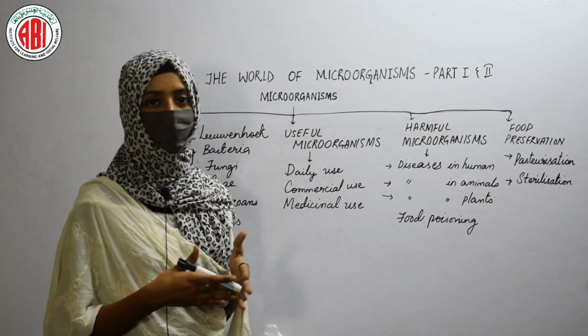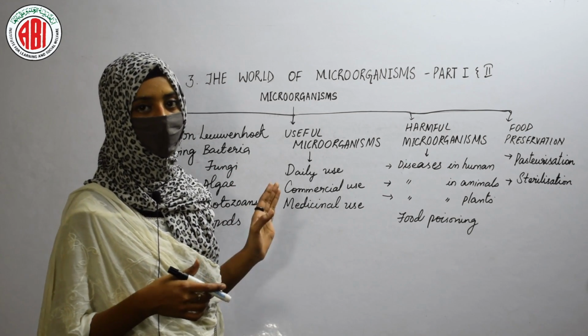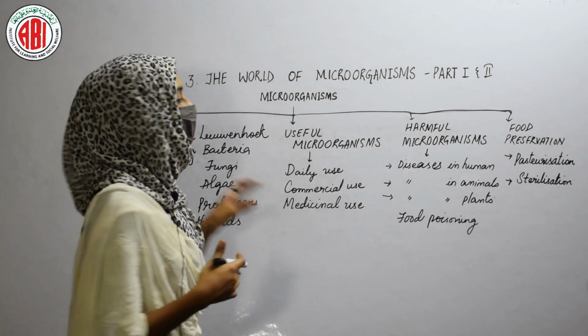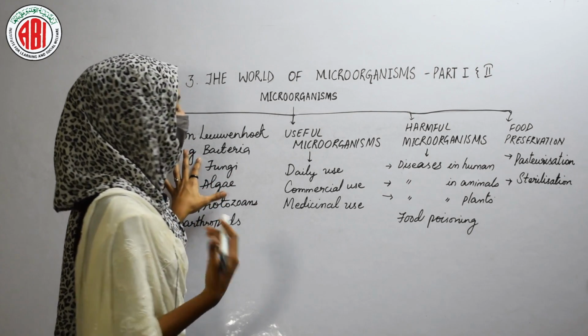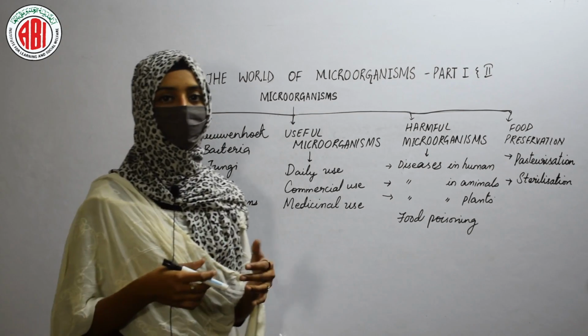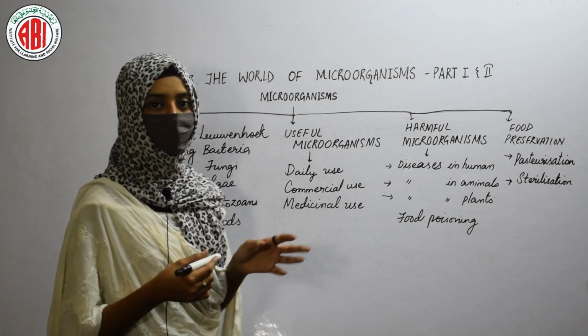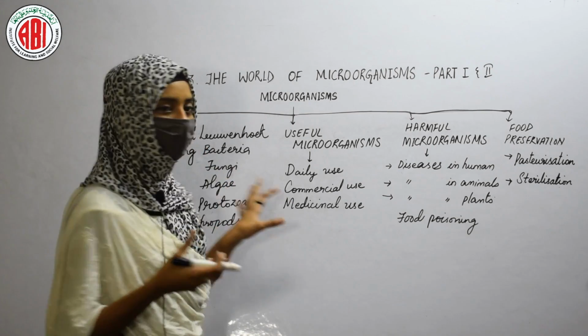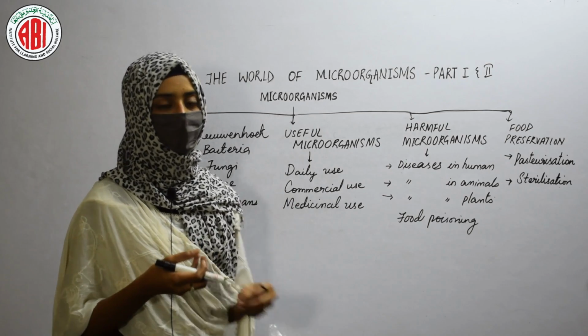If we also want to observe these microorganisms, then we need to prepare a mount, a slide. To prepare a slide, we need a watch glass, cover glass, water and also the sample. To observe bacteria, we can take a sample of buttermilk, because buttermilk contains bacteria.